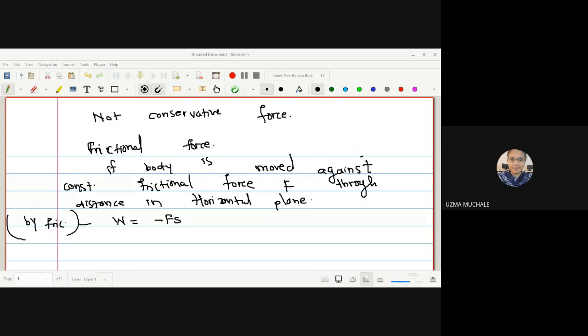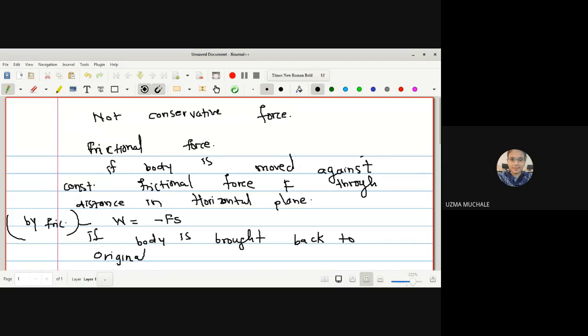This is the amount of force applied by the frictional force. And suppose the body is brought back to the original position along the same path, right?